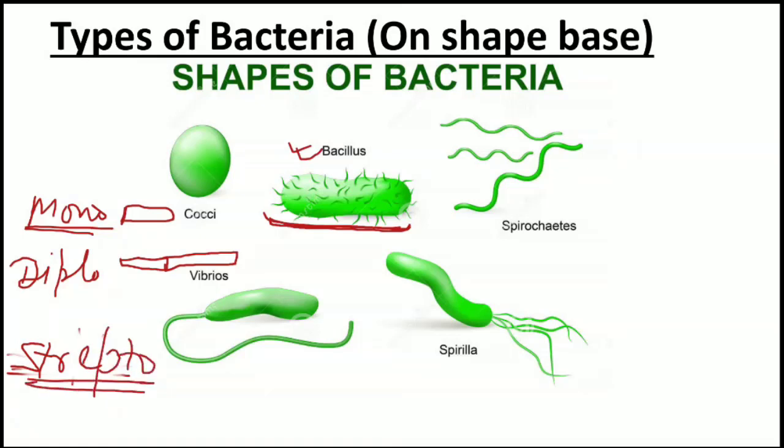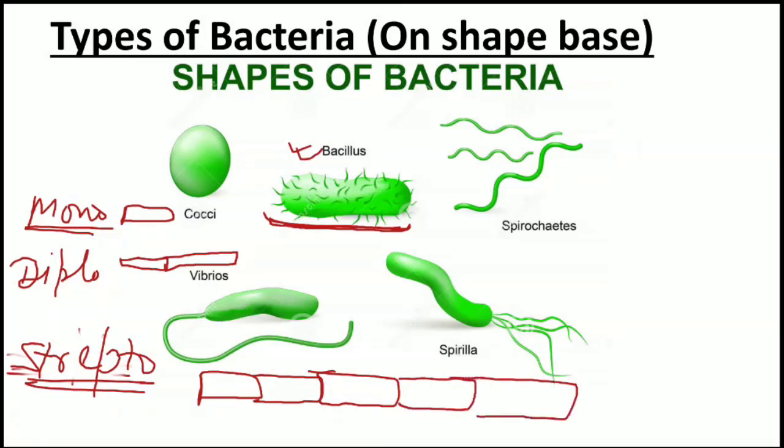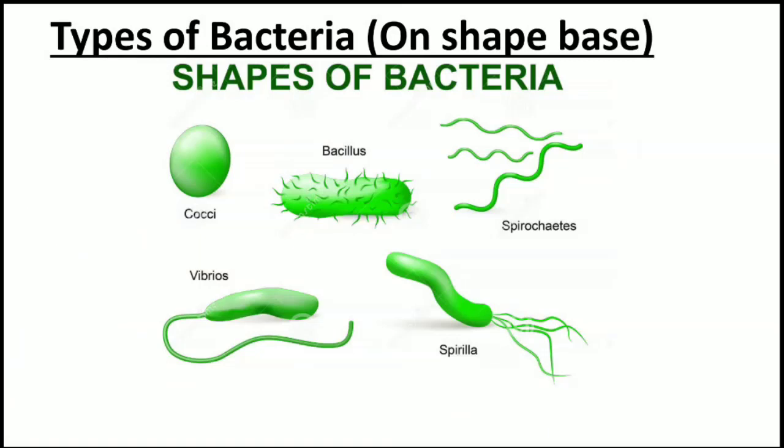Streptobacillus means, if I draw the diagram, it will be like this. Basically they have this chain like structure. So coccus bacteria, bacillus bacteria. Now the spiral bacteria, which are also known as spirilla bacteria.